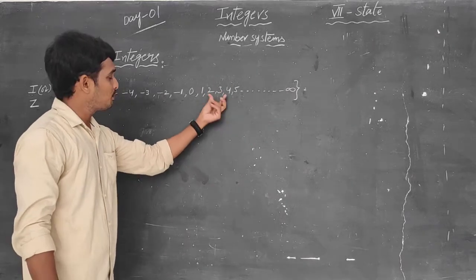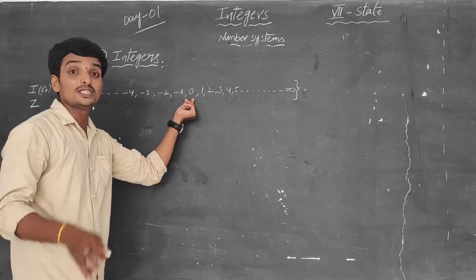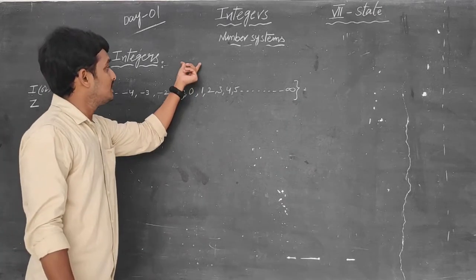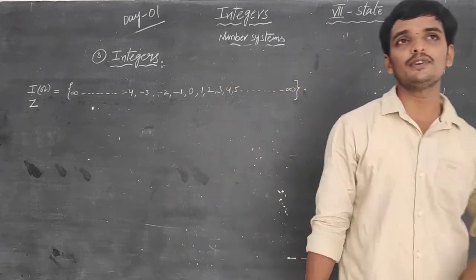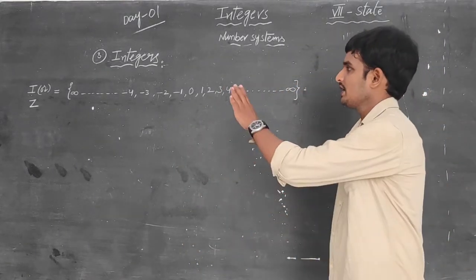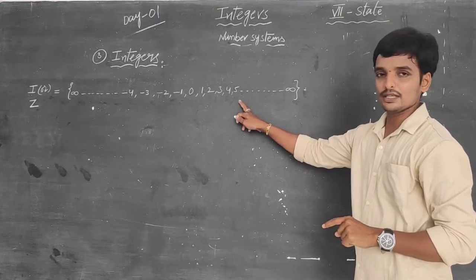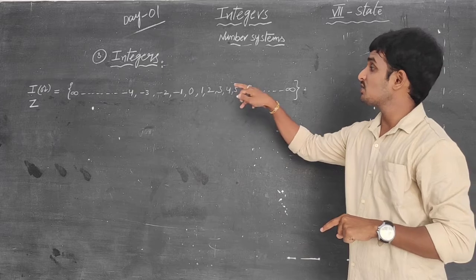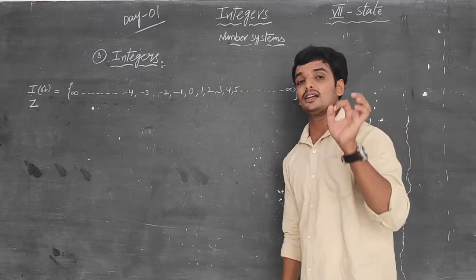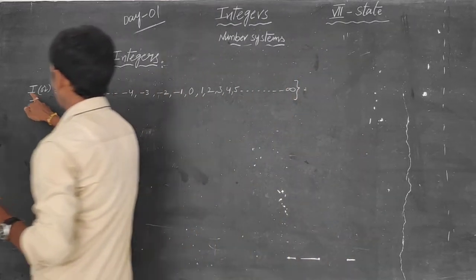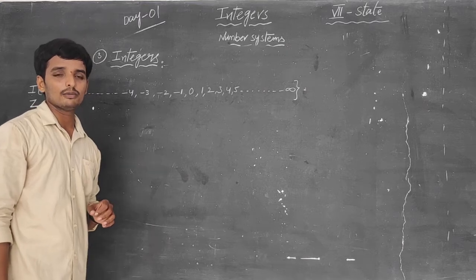The set of positive numbers, negative numbers, including 0 are called integers. Now we have to write the definition of integers. What is the definition? The set of positive numbers, negative numbers, including 0 are called integers. Integers are denoted by the symbol either I or Z. Okay, my dear students.